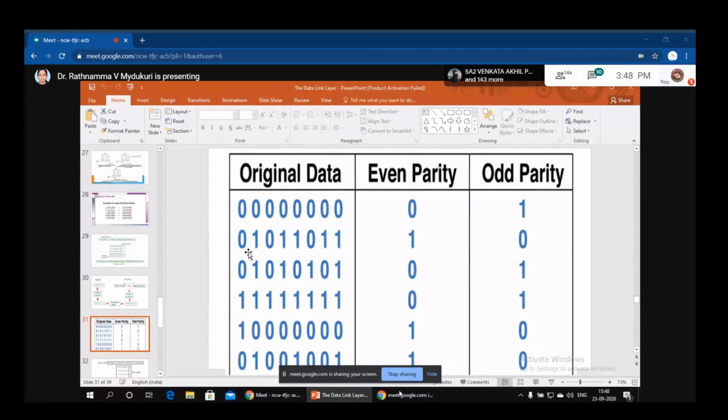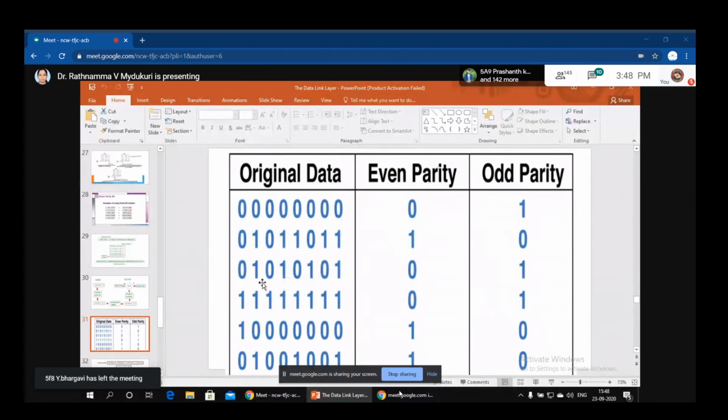Now see here, this is your original data. 1, 2, 3, 4, 5 are there. To make it even parity, you have to add a 1. To make it odd parity, place a 0, because we already have 5 ones. Already it is odd, so you have to place a 0 here. Like that you are shown both even parity and odd parity.